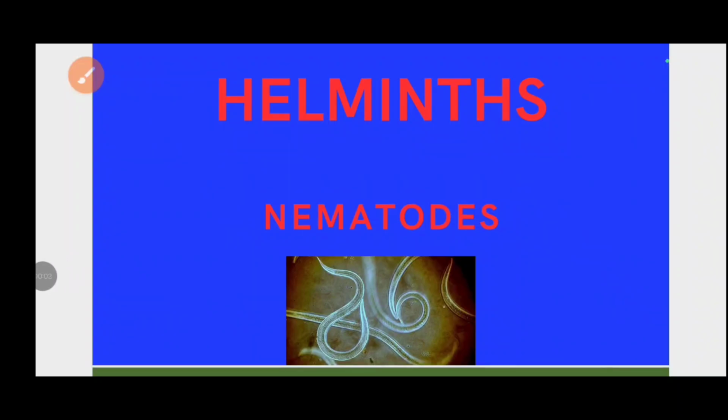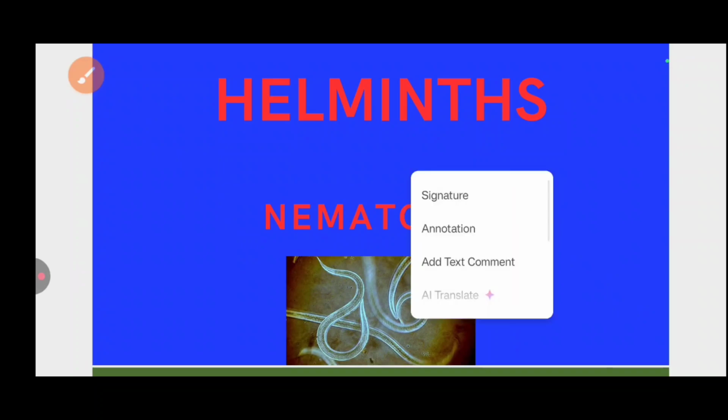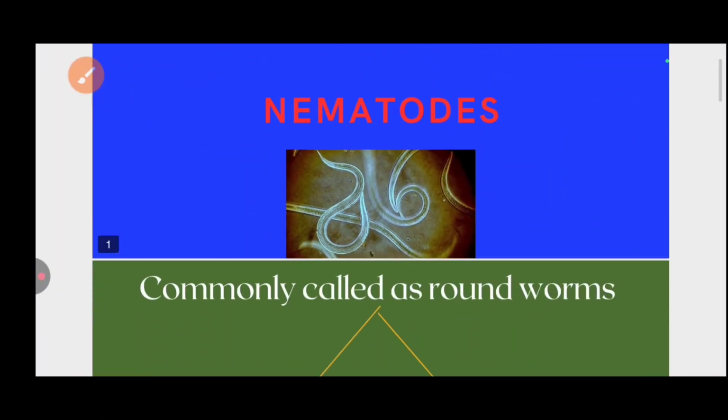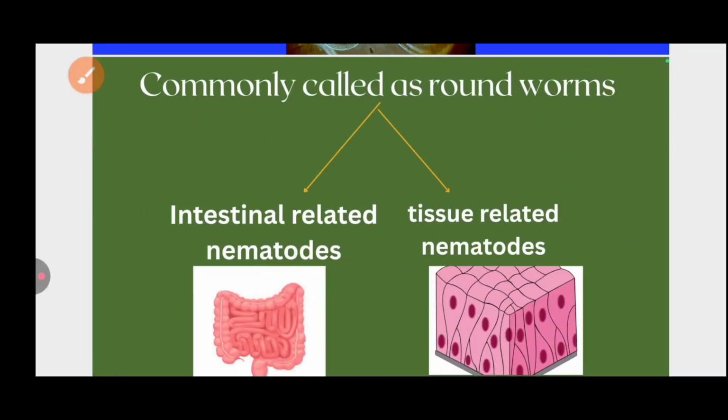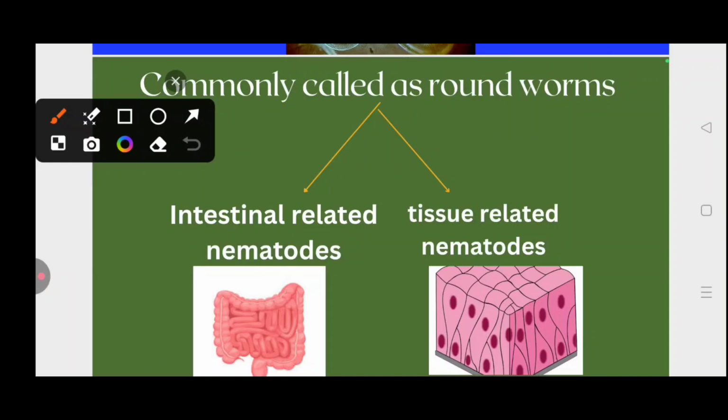In previous videos we have discussed nematode and cestode parasites under the helminth group. Today we will talk about nematode parasites, which mainly cause different types of human diseases. We have broadly divided the roundworms or nematodes into two categories depending upon their infection sites, that is intestinal nematodes and tissue nematodes. So today we will discuss intestinal nematodes.